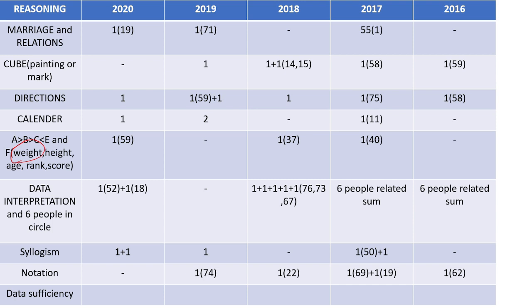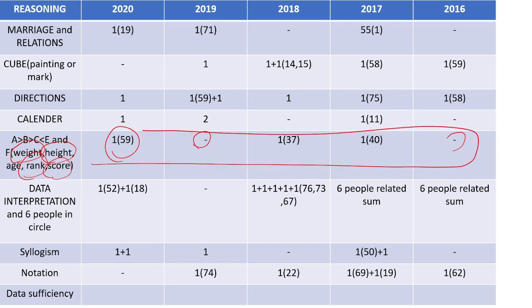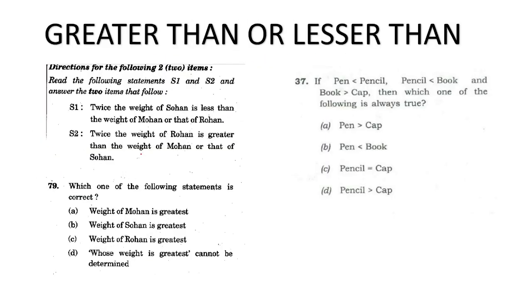So when the question is like that, next will be height, then rank, then score. Radha scores higher than Radhika, Radhika scores lesser than Rama. You can attempt this question. This year it is not there, but I found it regularly in question papers. If pen is greater than pencil, and pencil is greater than book, can you not solve this question?